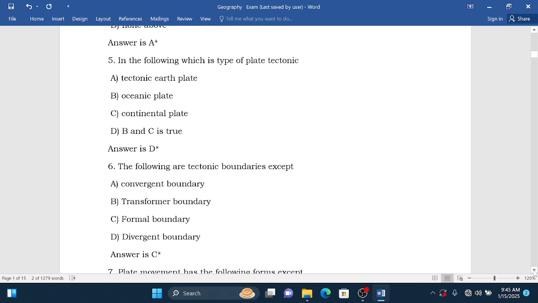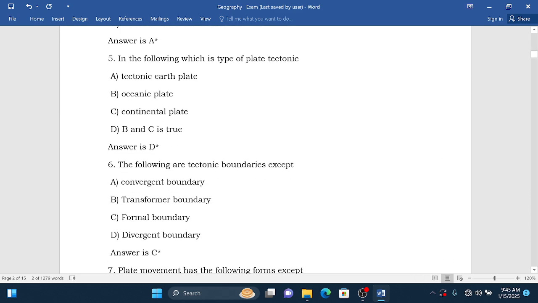Question number 5. In the following, which is a type of plate tectonic? They give us different options, but they want us to choose which one is a type of plate tectonic.